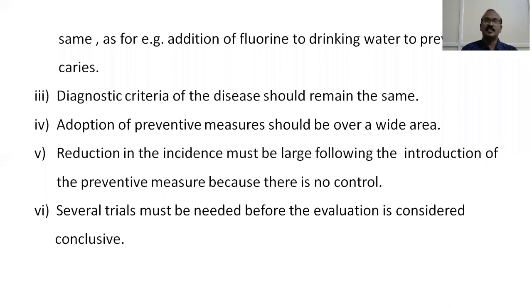Diagnostic criteria of the disease should remain the same. Adoption of preventive measures should be over a wide area. Reduction in incidence must be large following the introduction of the preventive measure because there is no control. Several trials must be done before the evaluation is considered conclusive. It's not by a single instance that you can prove whether this intervention has actually helped in reducing the incidence or prevalence of the disease. There should be several trials of that sort to say whether the intervention actually helped.